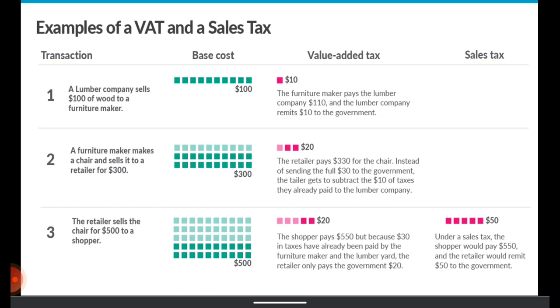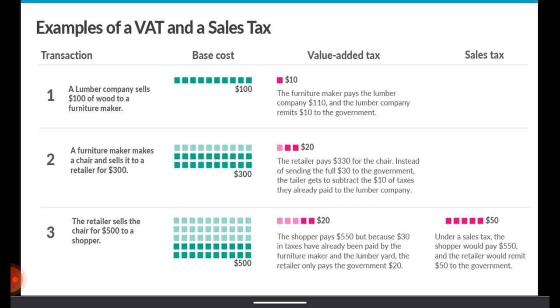So if he deposited at this stage $30 and the $10 he paid to the lumber company, he would be paying $40 to the taxation authorities. But that's not the case. He would subtract the $10 from 30, and he would only be paying $20 to the tax authorities. So the next stage is that furniture maker